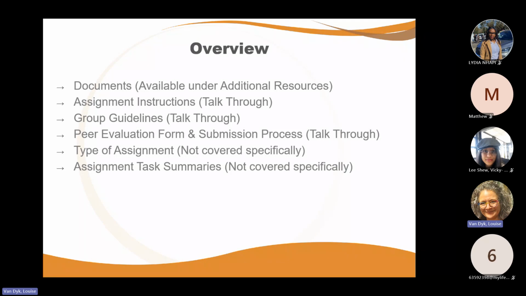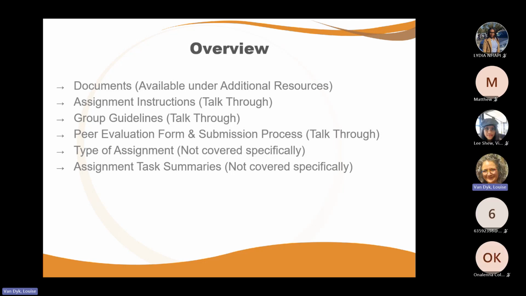You don't have to just read it. And then, it also helps us to formulate questions or spot things that are not clear when we talk through the instructions like we're going to. Then we're going to talk through the group guidelines, the peer evaluation form and the submission process. And then the type of assignment and the assignment task summaries are similar to what we did for the assignment prep session. Those I'm not going to cover unless there is a question about those and we want to see that slide to just get on the same page. But it will be there for you to go through on your own, if you please.